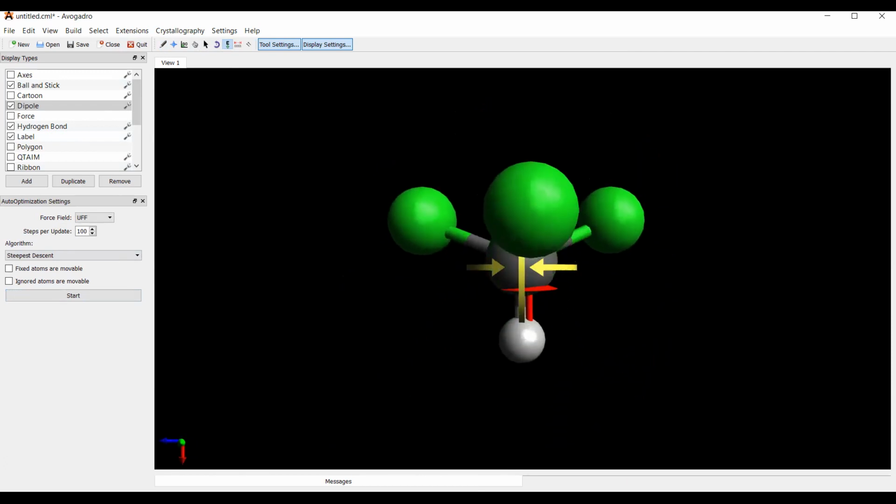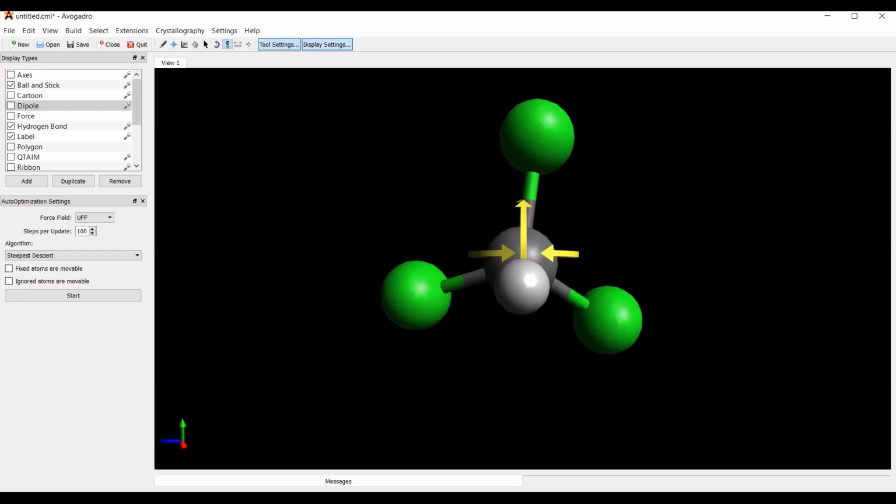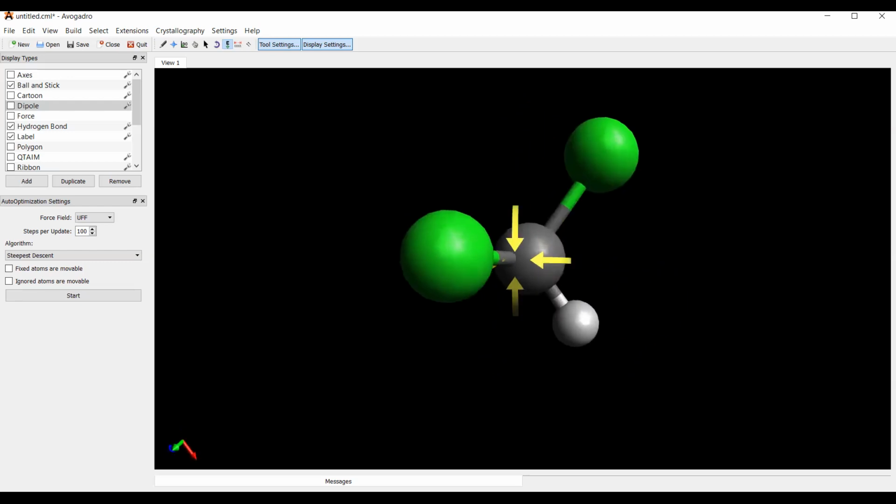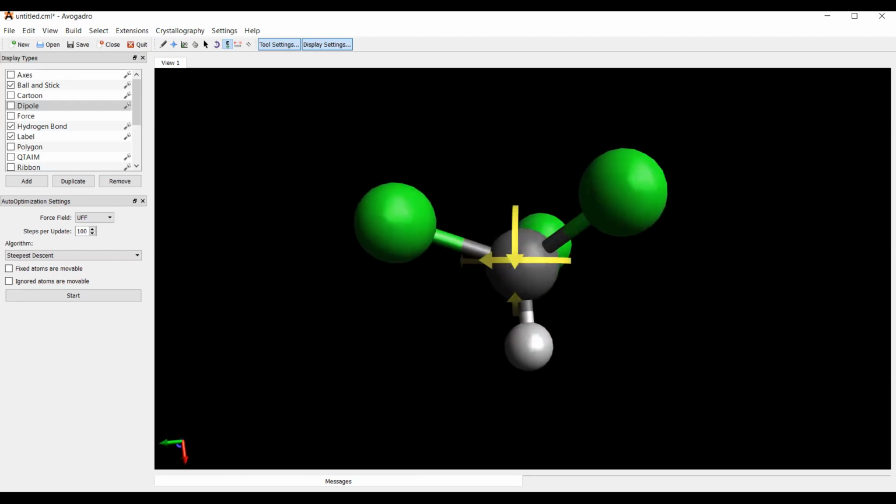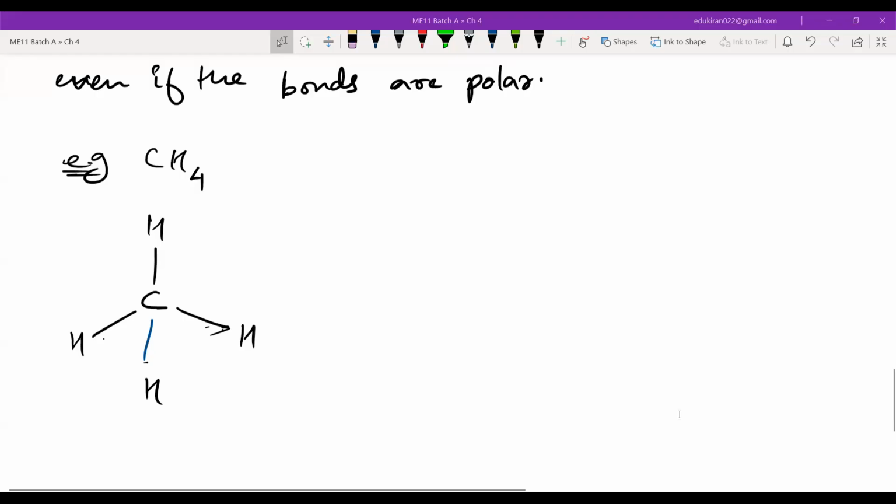Okay, now you can see some dipole moment. It is hidden somewhere, but it will again be downwards. This is the only thing that I wanted to show regarding the symmetry. So CH4 is symmetrical, and hence mu will be equal to 0.